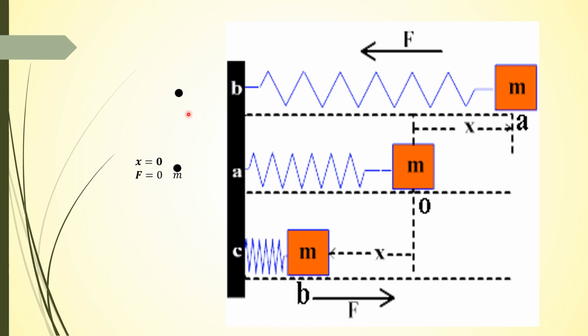Now if we talk about b, x is greater than 0, for that F is negative. So the displacement vector is towards the right, and the force vector is towards the left, and the spring stretches. Now if we talk about c, x is less than 0 and F is positive, for that the displacement is towards the left and the force is towards the right, and the spring compresses.